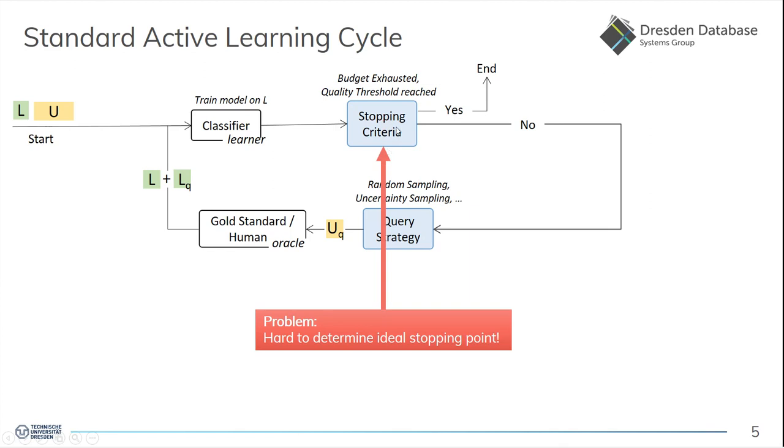These stopping criteria are a big weak point of active learning, because it is hard to determine an ideal stopping point. If you don't determine a stopping point early, then in the end you label all samples, and you could have just done random labeling from the beginning. So we propose to combine weak supervision into that.